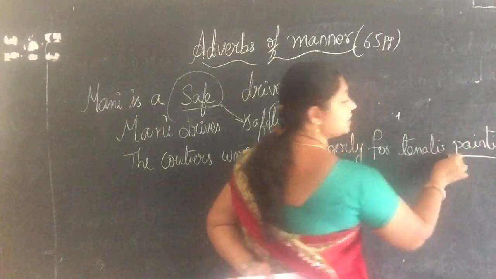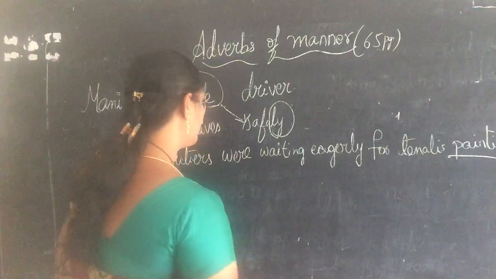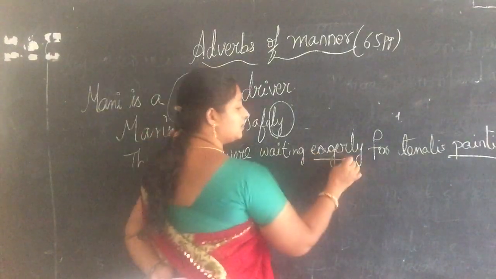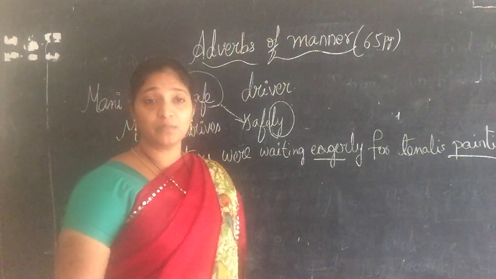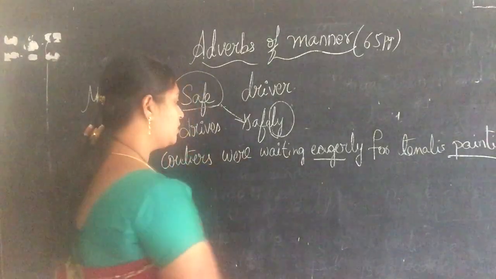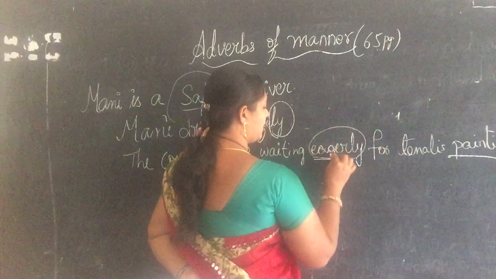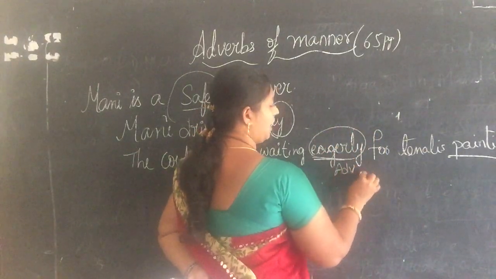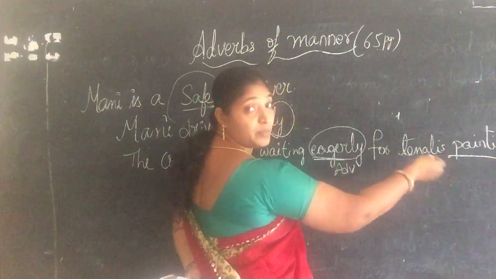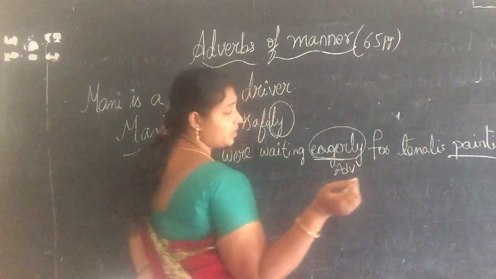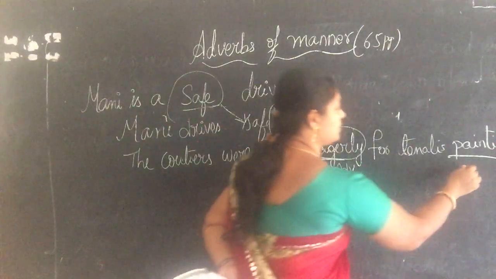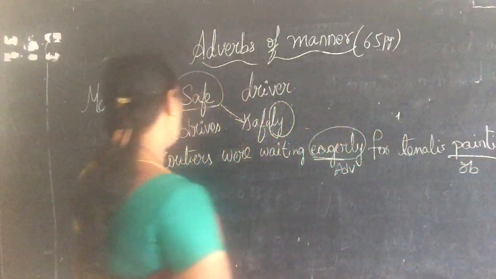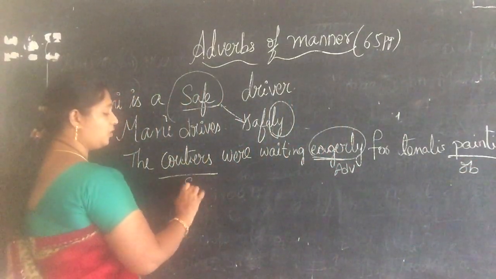The object here is the painting, and eager is an adjective, but when we add ly to it, it becomes an adverb. So this has become the adverb, and it precedes the object,